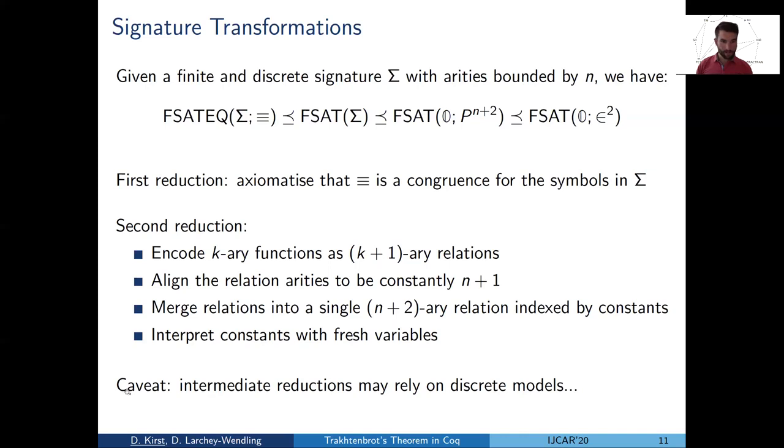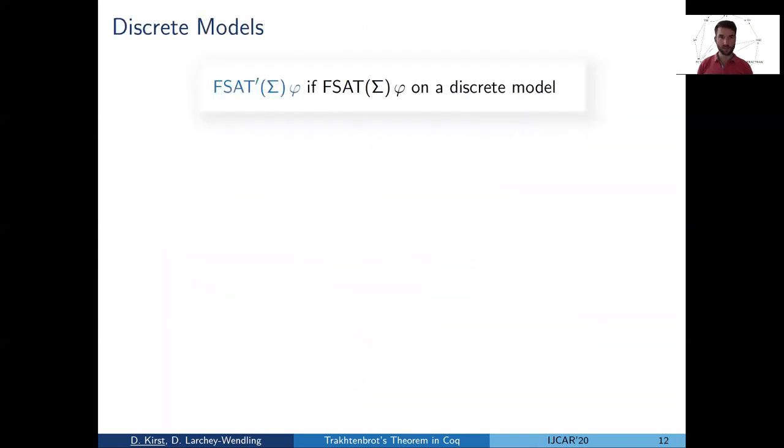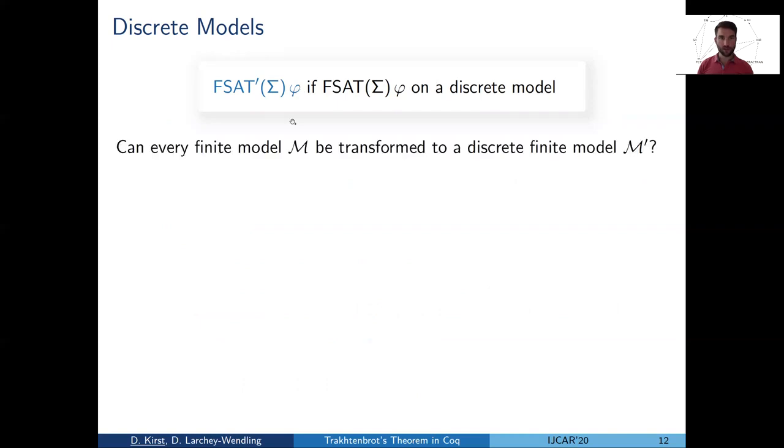However, there's a little stumbling stone because some of these intermediate reductions here, in fact, expect the initial model to be discrete. And a model, because of our definition of finiteness, is not necessarily discrete. So there's an issue that we have to care about, discrete models. So by the notation f sub prime, we now mean that phi has even a discrete model. And the question is, do these two notions differ? Or the important direction, the question is, can every finite model be transformed to a discrete finite model?